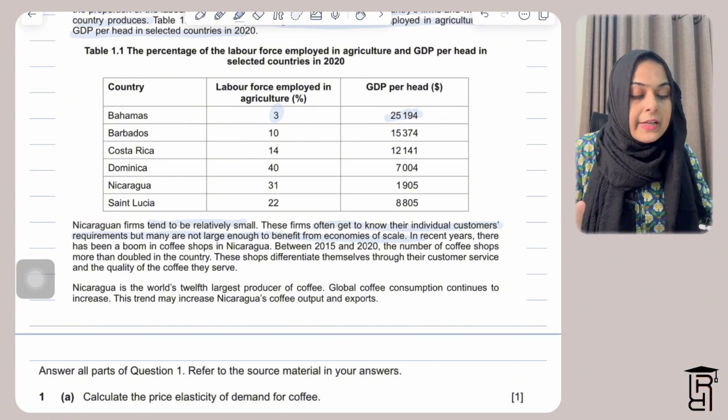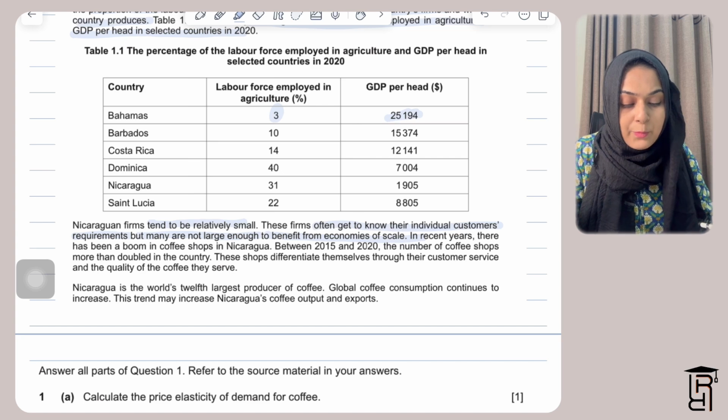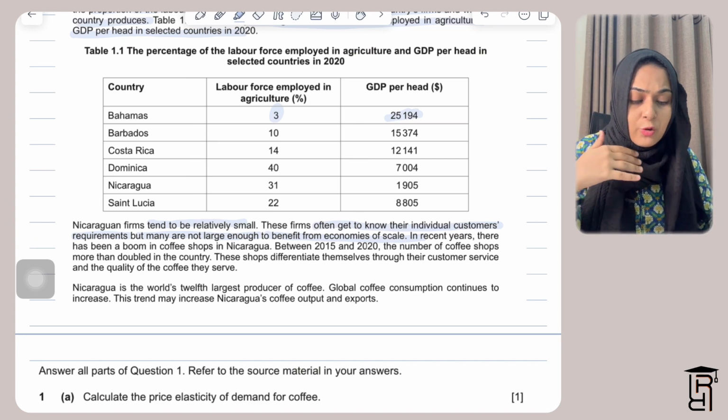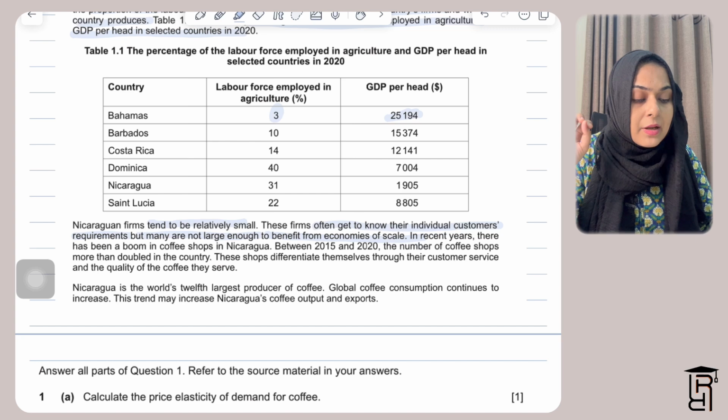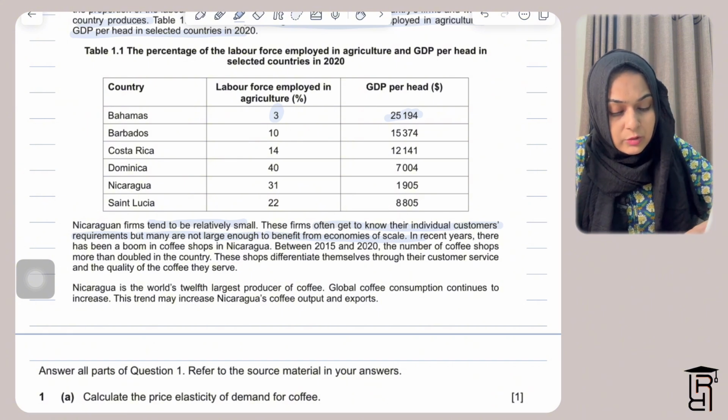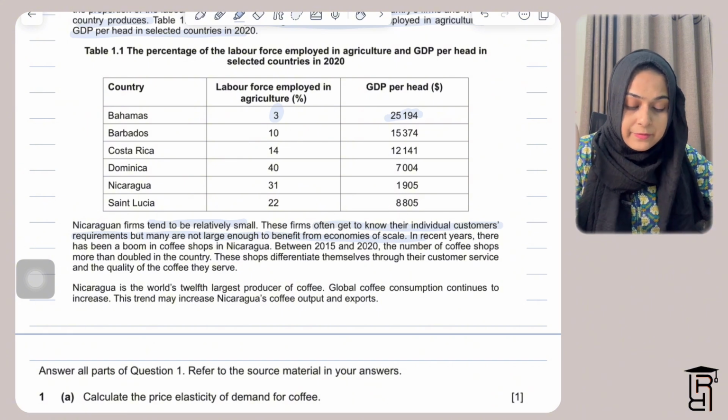Then they're saying here in recent years there has been a boom in coffee shops in Nicaragua, which means that a lot of coffee shops have been opening recently in Nicaragua. Then they're saying between 2015 and 2020 the number of coffee shops more than doubled in the country. These shops differentiate themselves through their customer service and the quality of coffee they serve. Then they're saying Nicaragua is the world's 12th largest producer of coffee.